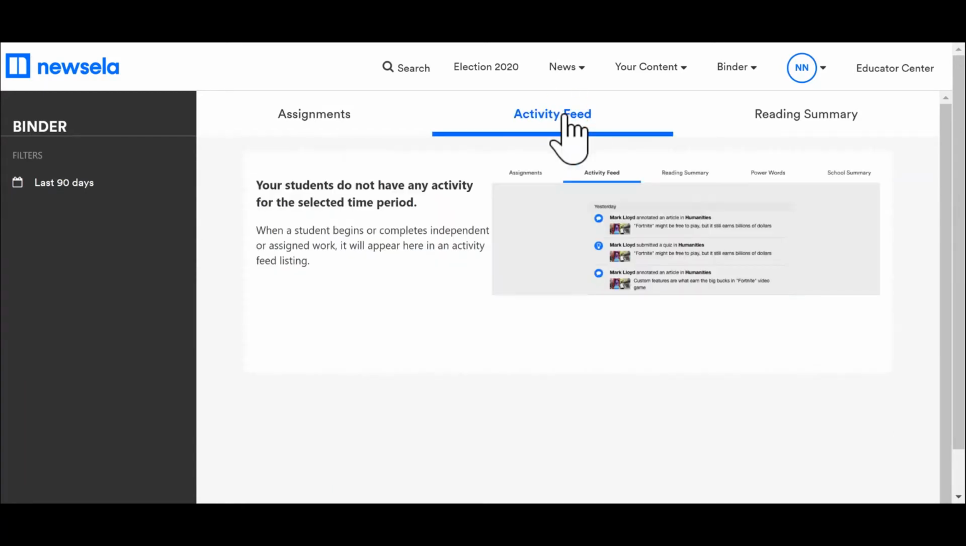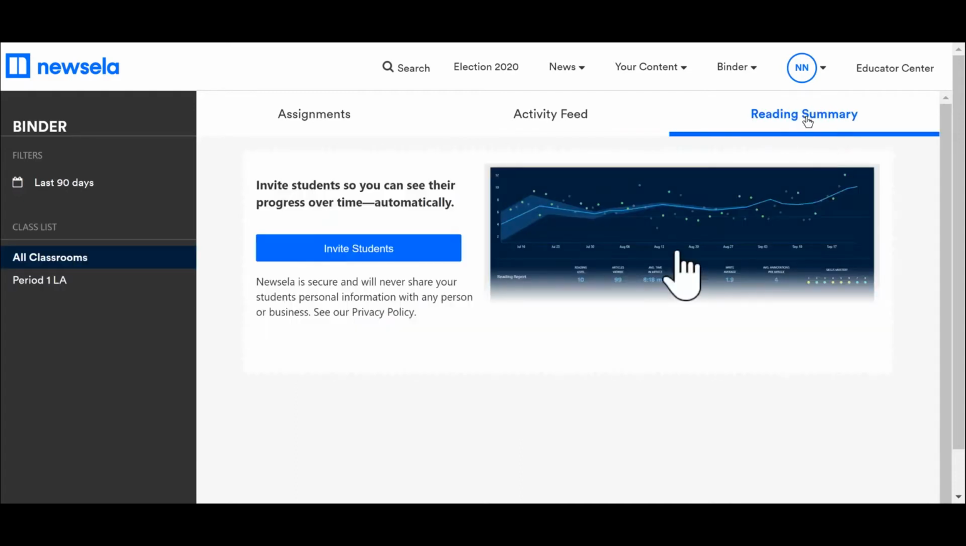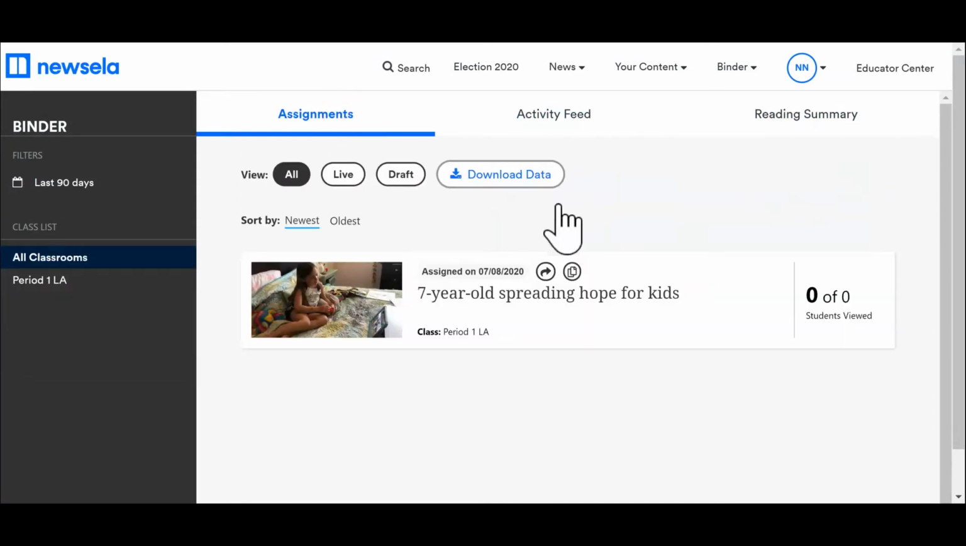So you can see the activity feed. I don't have my students in here, so you won't see, but you can see if they submitted a quiz or annotated on an article. And then this is where you would see their reading summary data. So if I go back to assignments, here's the other thing when you're finding content.